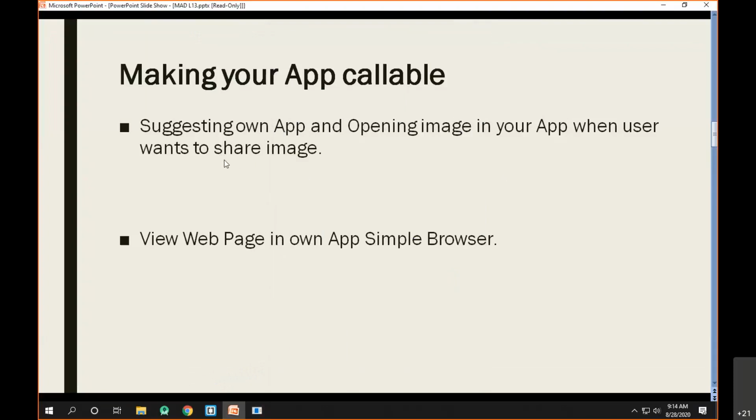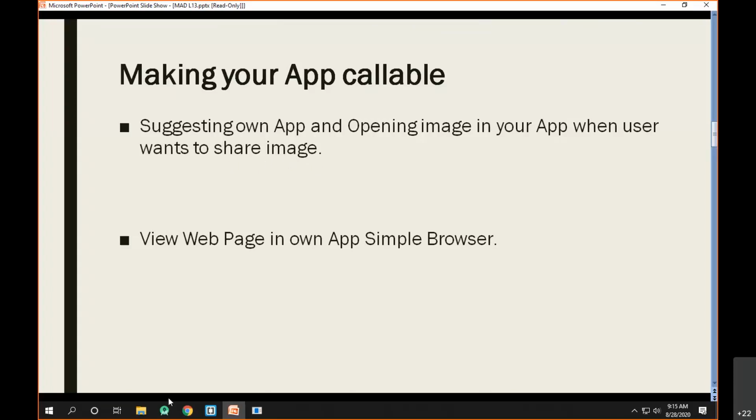So when I say the user wants to share the image, it means the user wants to send the image. So the action will be action underscore send. Then at the same time, since I only want to restrict my application to handle data of type image, I can specifically provide the MIME type for data as image slash star.